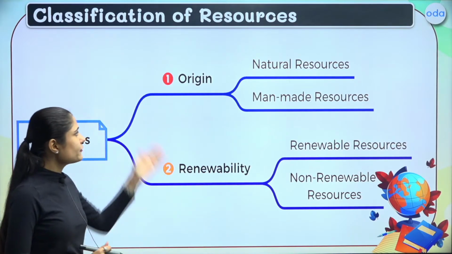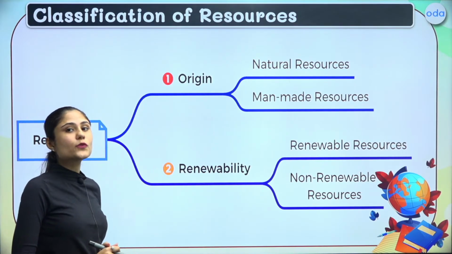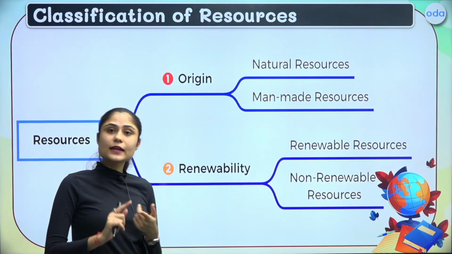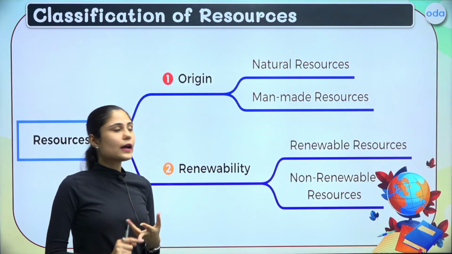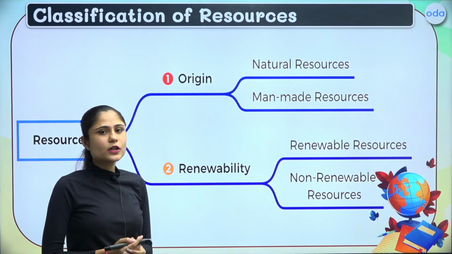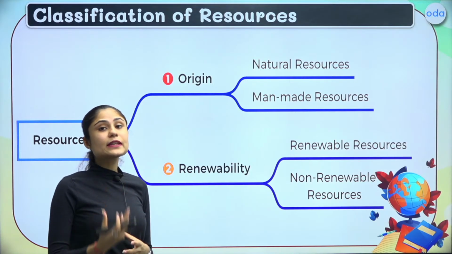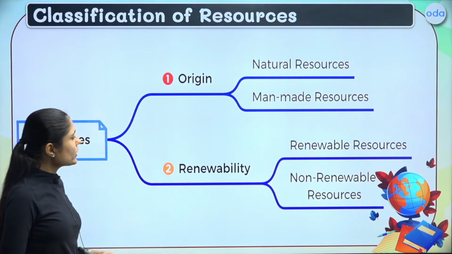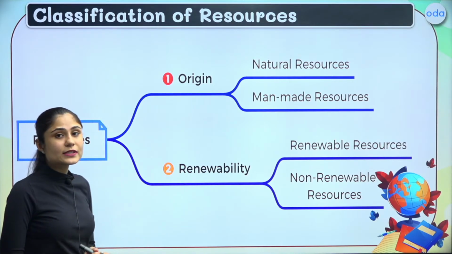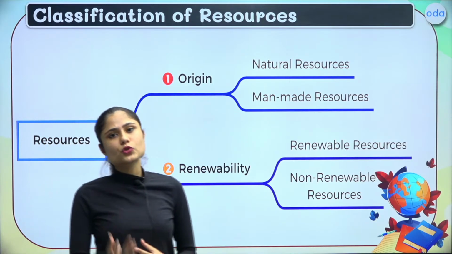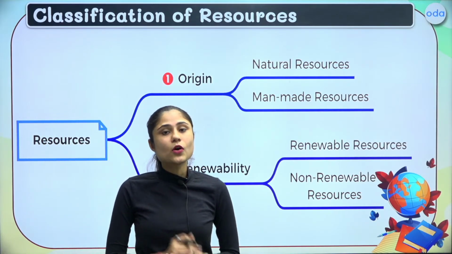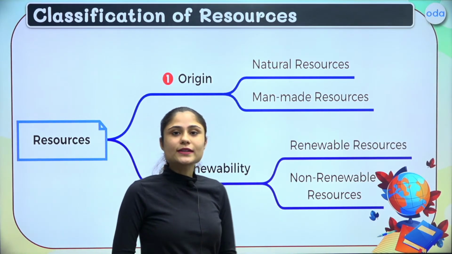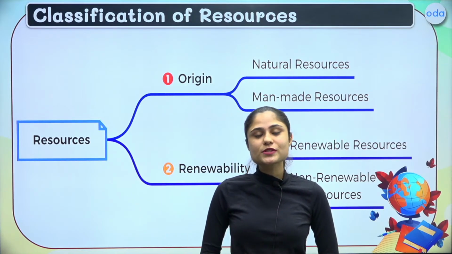Resources, first, can be classified on the basis of origin. On the basis of origin, we can classify resources as natural or man-made. That is, from where they have originated is the basis of this classification. Secondly, we can classify them on the basis of renewability. Either the resources are renewable, they can replenish over time, or they are exhaustible or non-renewable resources. Let us try to understand these types of resources one by one.